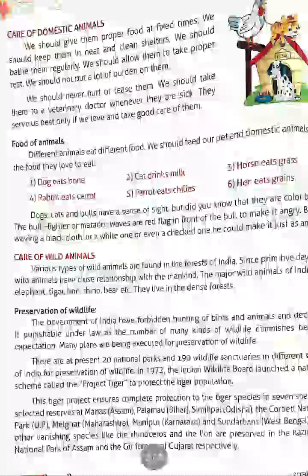So first, dog eats bones, cat drinks milk, horse eats grass, rabbit eats carrot, parrots eat chilies, hen eat grains. So what they love we must give for that animal. So dog will eat bone. So cat will drink milk. Horses will eat grass and rabbits will eat carrot, parrot will eat chili and hens will eat grains.